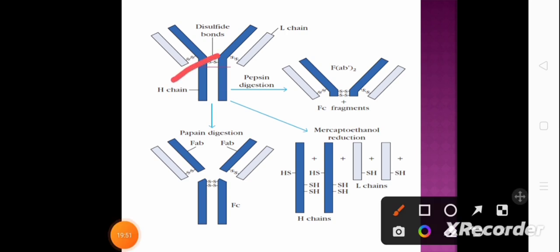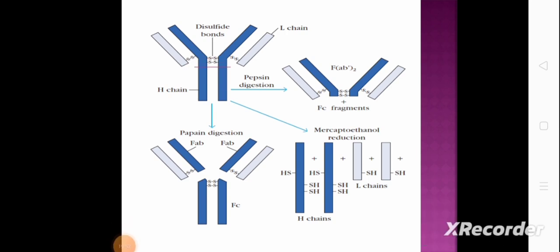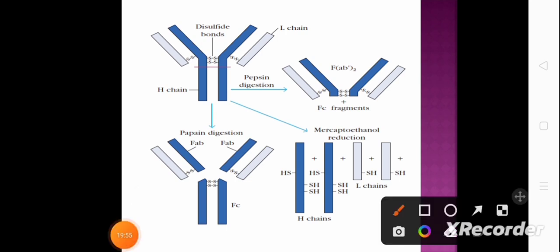This is the hinge region, and this is the Fc region, which is the complement binding site, and these two are the antigen binding fragments. So digestion with pepsin results in one Fab2 fragment that has two antigen binding sites, and the Fc region is fragmented. So the complement binding site is not present.